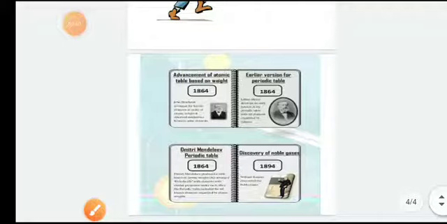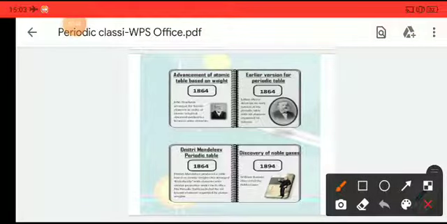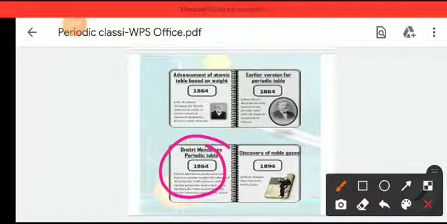Right now we should know how the periodic table evolved. In classes 9 and 10 you have already learned that the periodic table came from a sequence of experiments. The first was Newlands' octaves, then Dobereiner's triads, then Lothar Meyer. Then there was a scientist named Mendeleev, who was the first to prepare the periodic table.